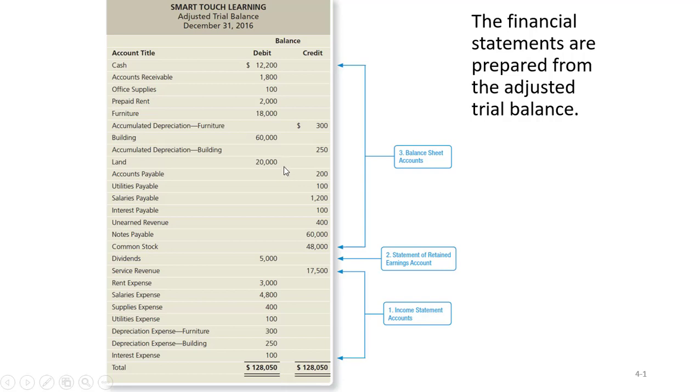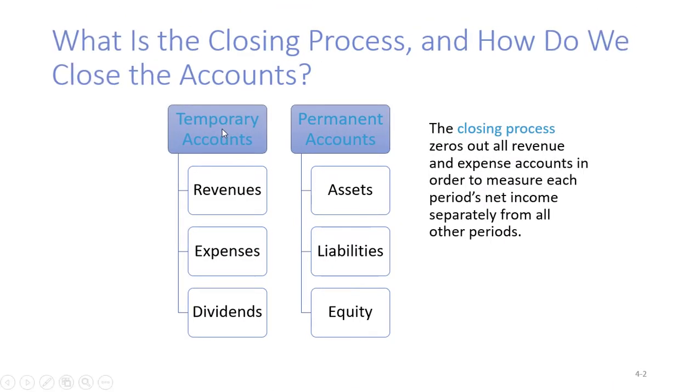So it's important that we remember to keep all of the permanent accounts and get rid of all of the temporary. An easy way to remember it is BP. If it's on the balance sheet, it's permanent. If it's not on the balance sheet, it's going to be temporary. Okay? So these are our temporary accounts: revenues, expenses, and dividends. These are our permanent accounts: assets, liabilities, and equity. So the closing process is where we go in here and we zero all these out, so we're clearing the scoreboard, so we're starting from scratch, right? We're cleaning the slate. All of these are going to remain.